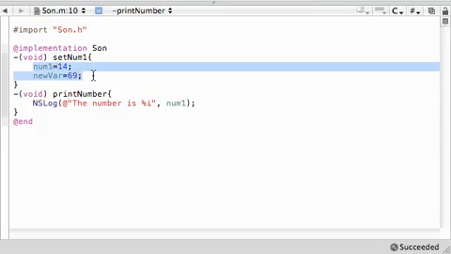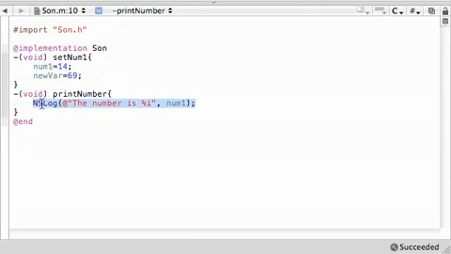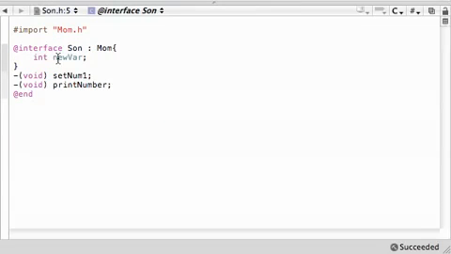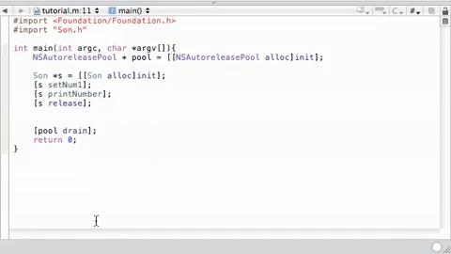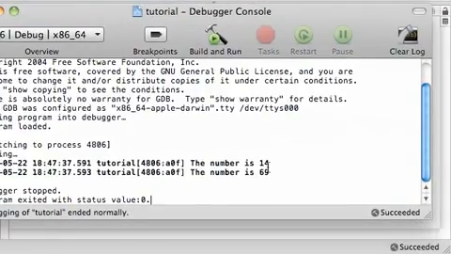So now that we have two variables here, we can change our NSLog statement. Instead of printing out one variable, go ahead and print out two. So this should print out the number is 14, the number is 69. Like I was saying, even though the Sun class appears to have only one variable, don't forget that we inherited another one from mom, as well as a method that we overrode. So that's what's going to go on. Let me just run this to prove it to you guys. Build and run. Make sure I don't have any errors. And the number is 14. The number is 69. Pretty cool, huh?